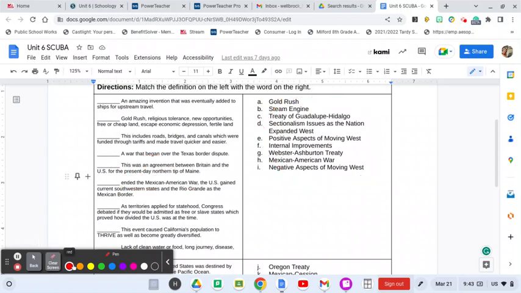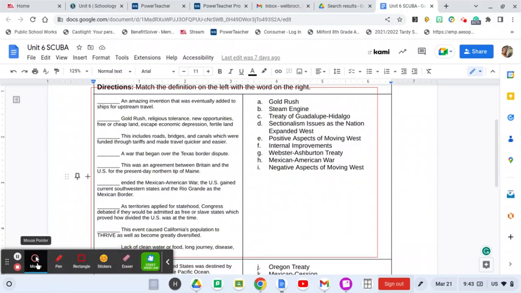So here we go. We're just focused on this section right now. All right. Let's go with the pen here. So this is an amazing invention that was eventually added to ships for upstream travel.